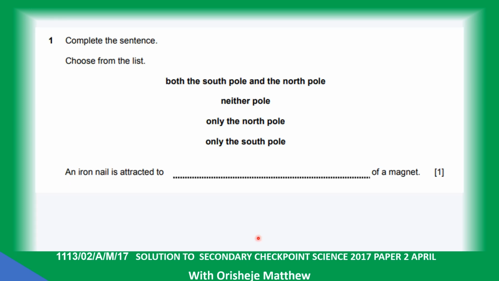Question 1. Complete the sentence. Choose from the list. A nail, an iron nail, is attracted to dash magnet, both the south pole and the north pole of a bar magnet.